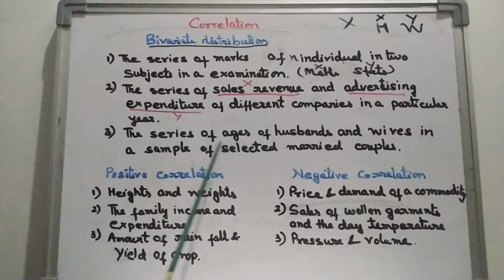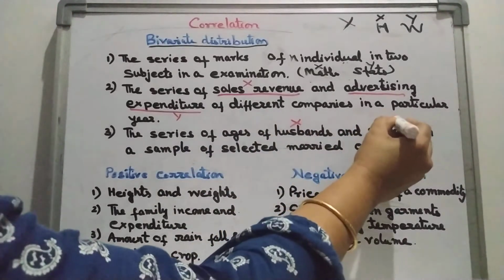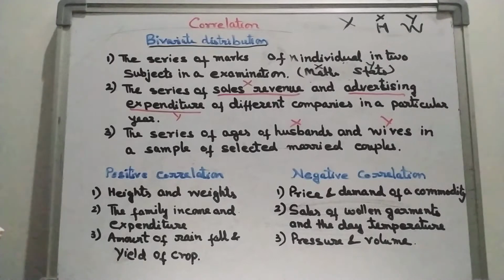Now look at the third one, the series of ages of husbands and wives in a sample of selected married couples. Suppose we have selected a sample of married couples, then we note down the ages of husband and wife. If we denote the husband's age by X and the wife's age by Y, then again it is a case of bivariate distribution, because each couple gets two values, one value for the husband's age and the other value for the wife's age.